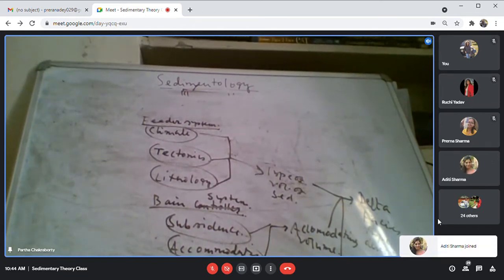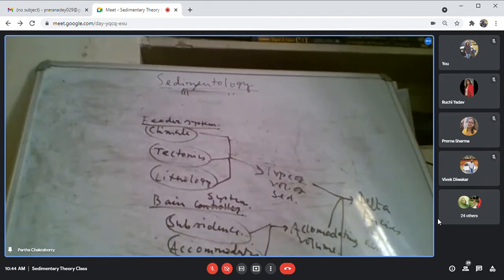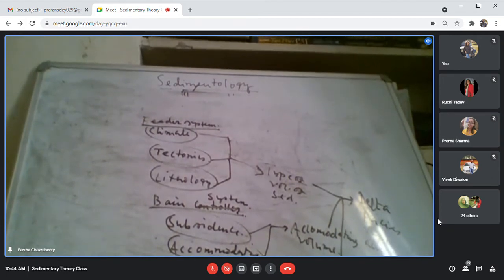Is this figure understandable to you? If it is not understood, then ask me a question, because this is a major thing, how the facies in a delta is controlled.